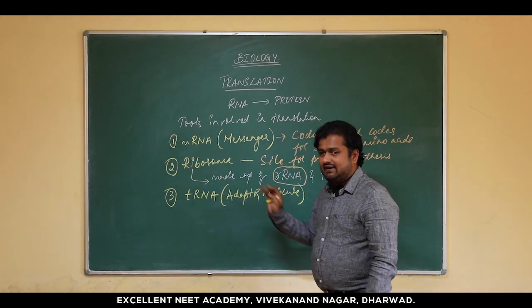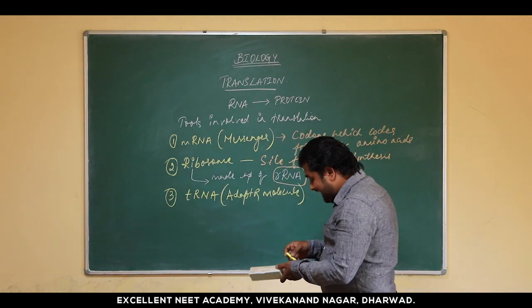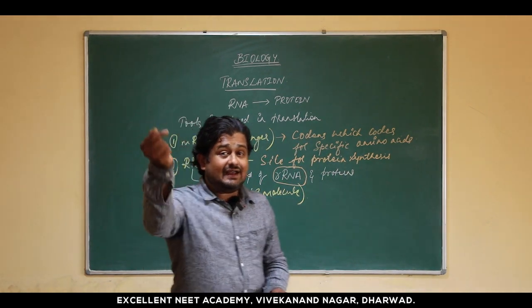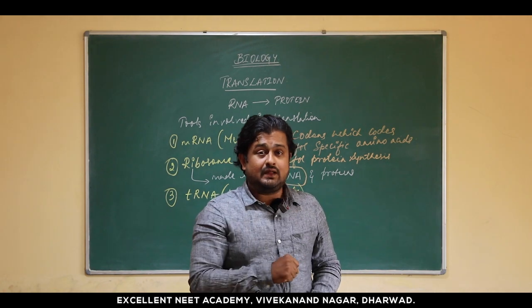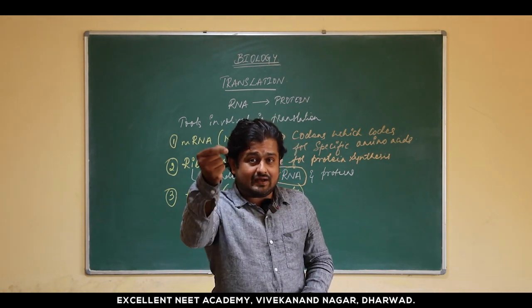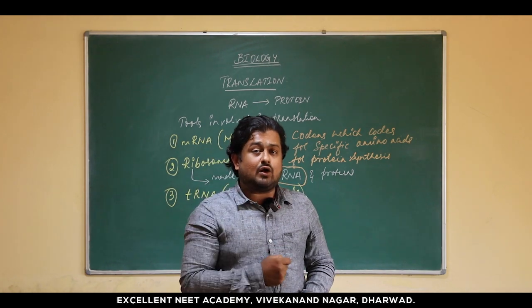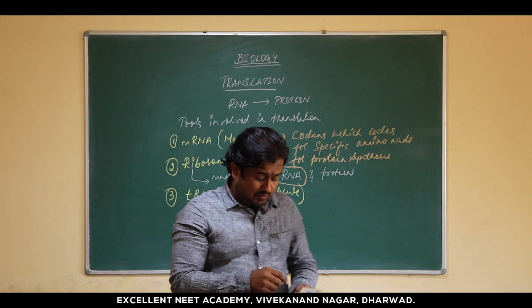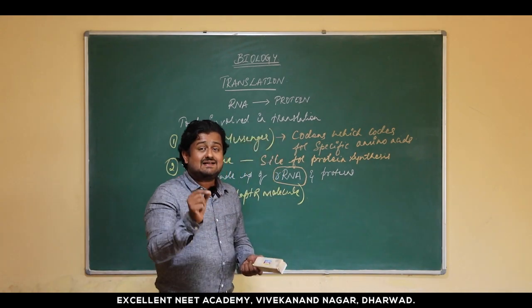The role of tRNA is that it brings the specific amino acids into the ribosome, so that this tRNA with the amino acid could read the codon and leave that particular amino acid inside the ribosome. This is how it acts as an adapter.